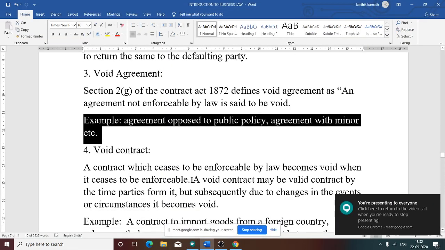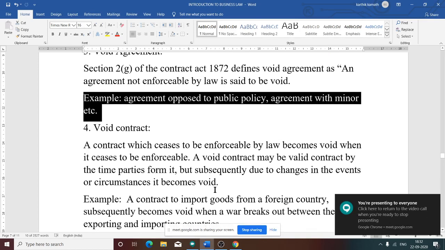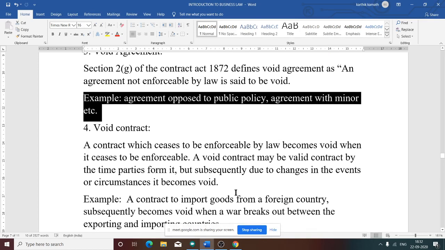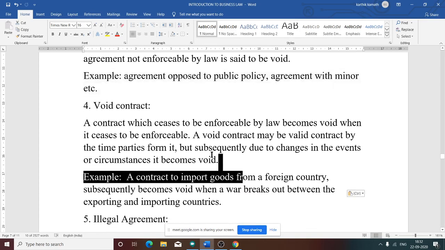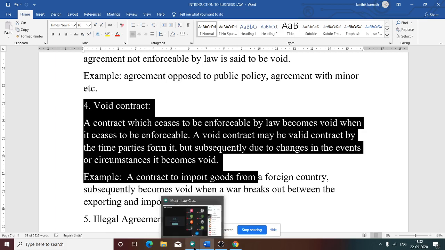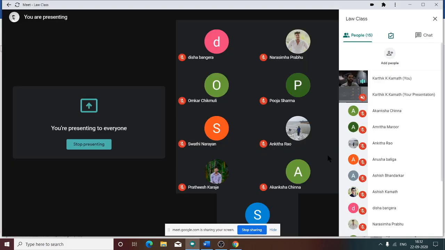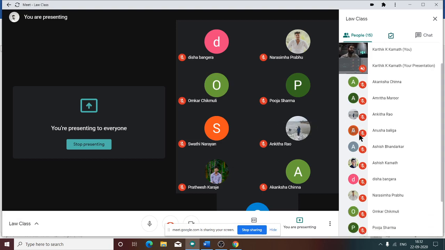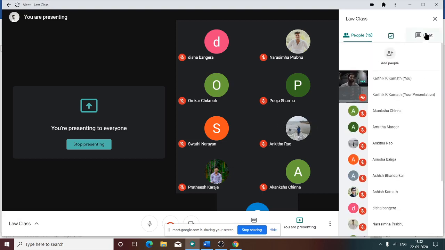Next, void contract. Then the fourth one is void contract. What is a void contract? A contract which ceases to be enforceable by law becomes void when it ceases to be enforceable. What do you mean by ceases to be enforceable? Can you tell me the meaning of the words ceases to be enforceable?